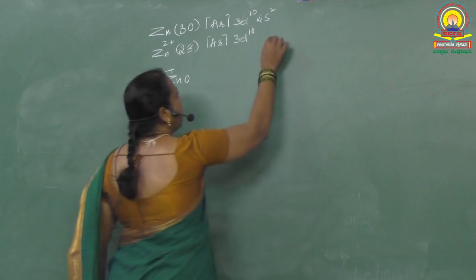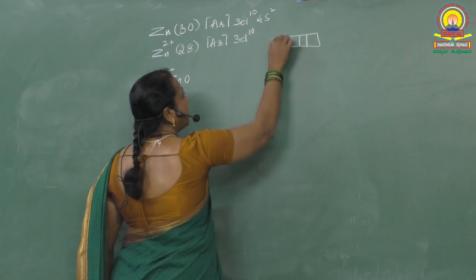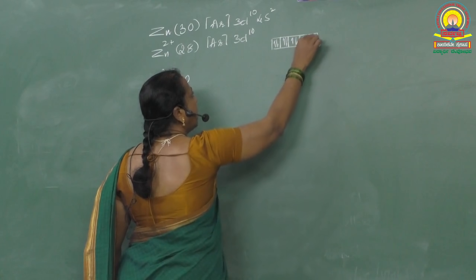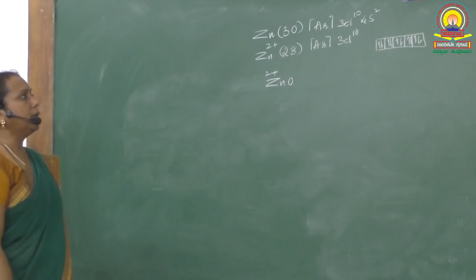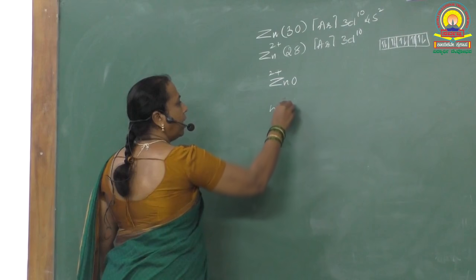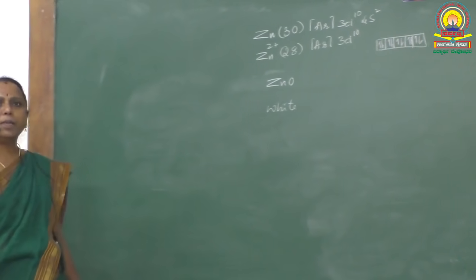3d10 in the sense all the d electrons are paired. All 28 electrons in the zinc ion are paired. There are no unpaired electrons. When there are no unpaired electrons, the substance will be white or colorless.